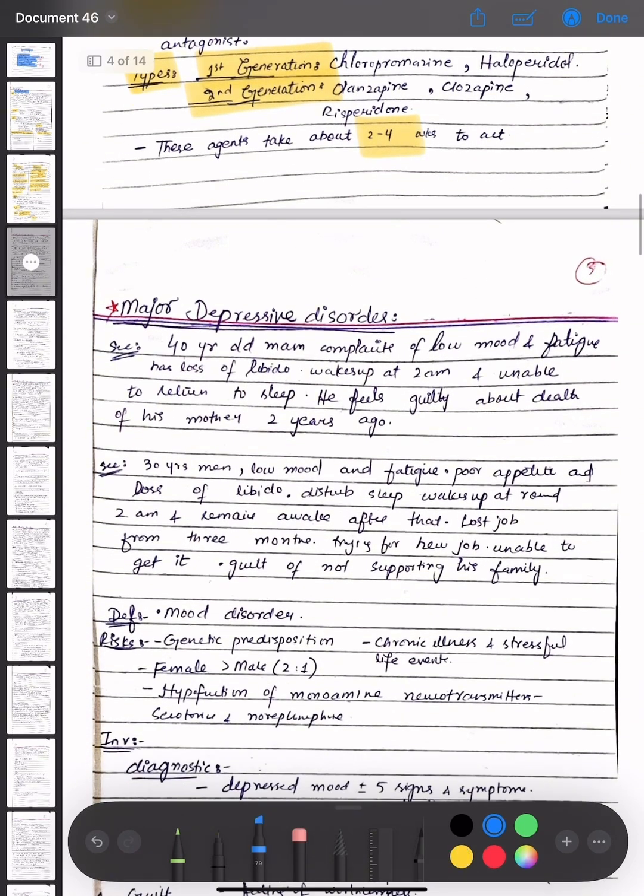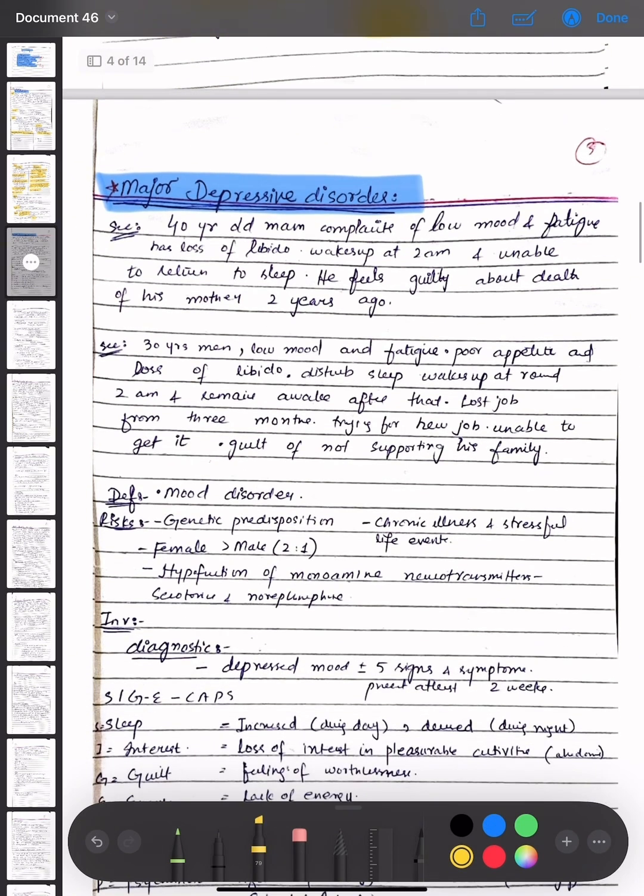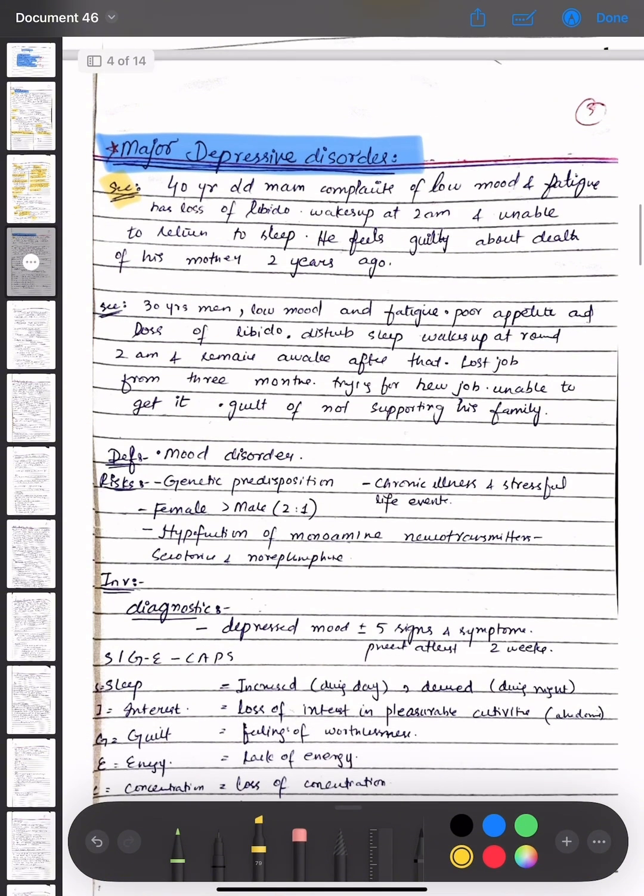Now coming towards the next topic, that is major depressive disorders. We have a scenario that there is a 40-year-old man who complains of low mood and fatigue, has loss of libido, wakes up at 2 a.m. and is unable to return to sleep. He feels guilty about the death of his mother 2 years ago.